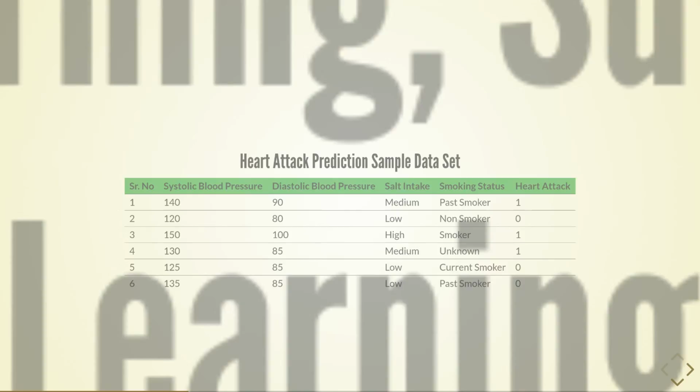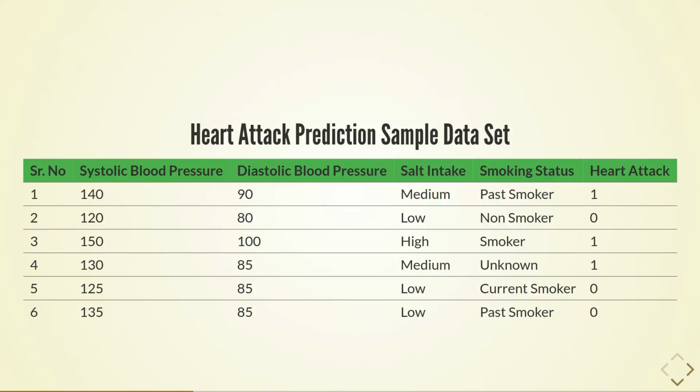Let's consider the data as shown on the screen. It is the heart attack prediction data which has 6 rows and 5 columns. In machine learning, these 6 rows will be considered as observations or records and 5 columns will be considered as variables. These variables are again divided into two parts, independent variables and dependent variables.